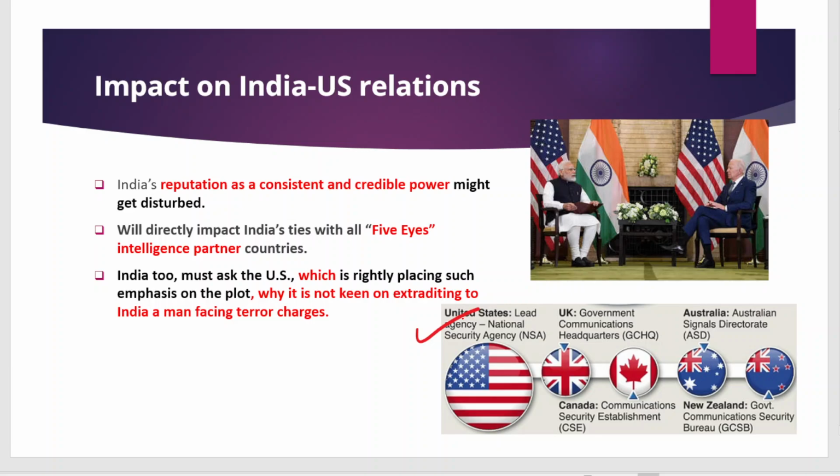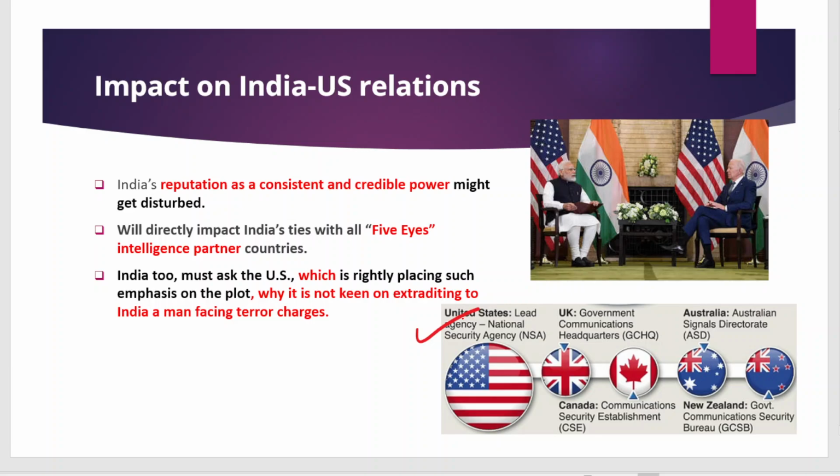Okay, so that can directly impact, but at the same time India should also ask the US or Canada that if these persons are designated as terrorists in Indian laws, then why are you not keen on extraditing them to India, who are facing terrorist charges?